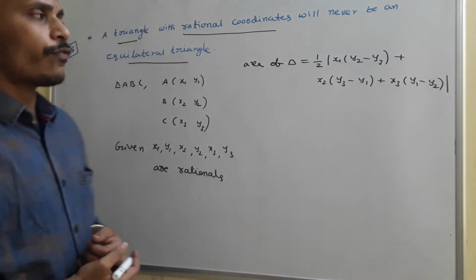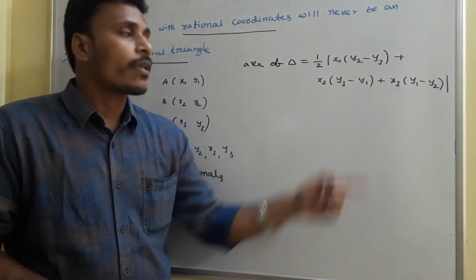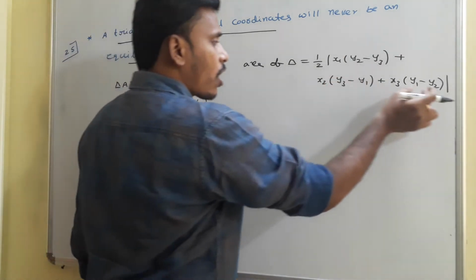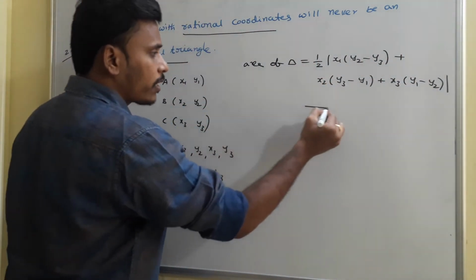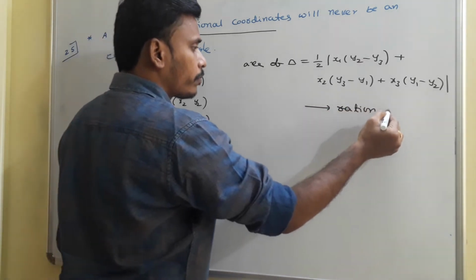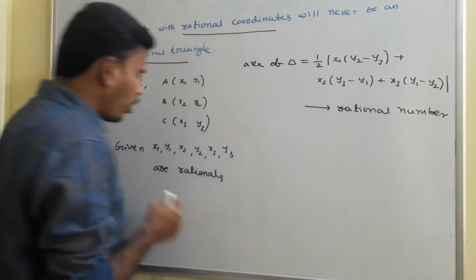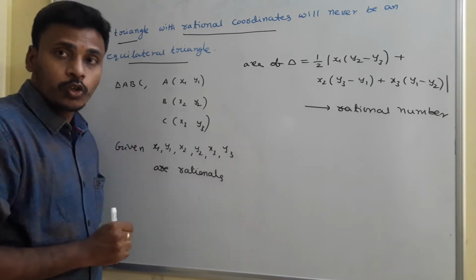In that formula, x1, x2, x3 are rationals, y1, y2, y3 are rationals, and these differences are also rationals. The result, multiplied by 1 by 2, is a rational value. If all the coordinates are rationals, the area is also rational.